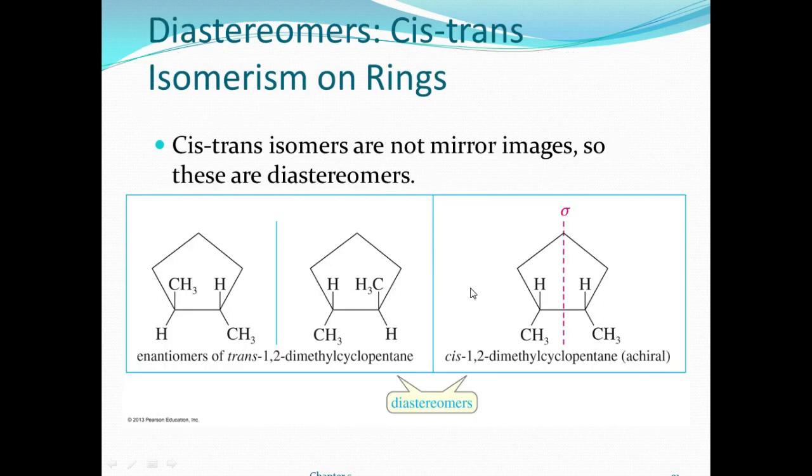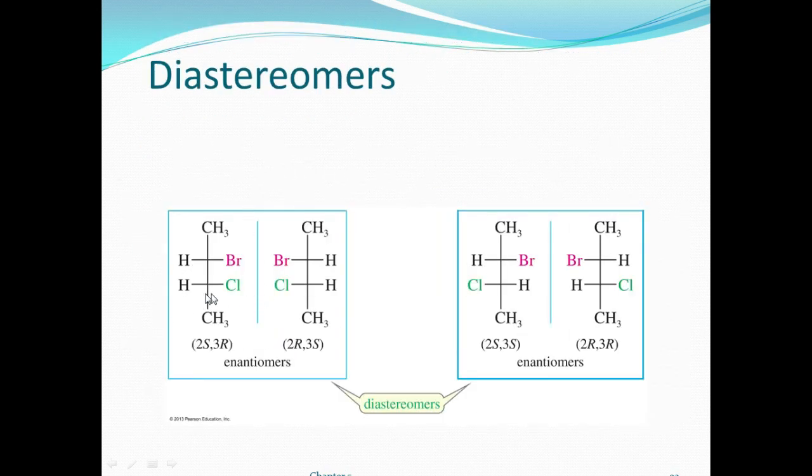Here is an example of diastereomers. When a molecule has more than one chiral center, it can have diastereomers. Here the two enantiomers are there, right? Two means 1, 2, 3, 4 carbons are counted. The second carbon has S rotation, the third carbon has R rotation, and it is an optical mirror image.